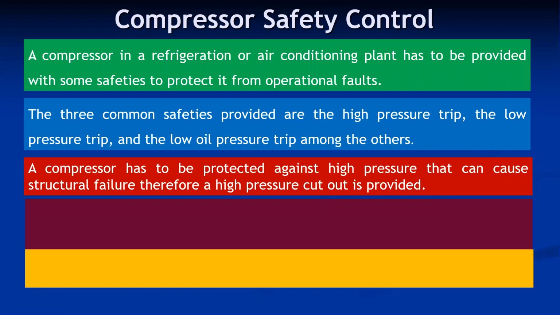Compressor has to be protected against high pressure that can cause structural failure. Therefore, a high pressure cutout is provided. Generally, the discharge pressure is monitored. It should not shoot above a certain level, and there is a possibility of discharge pressure shooting up because of some malfunctioning of the condenser. For example, in an air-cooled condenser, if the fan is not supplying sufficient quantity of air over the coil, there is a possibility of discharge pressure shooting up. And if it crosses a certain limit, the pressure cutout activates.